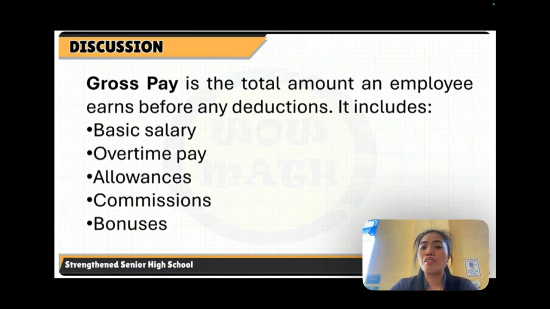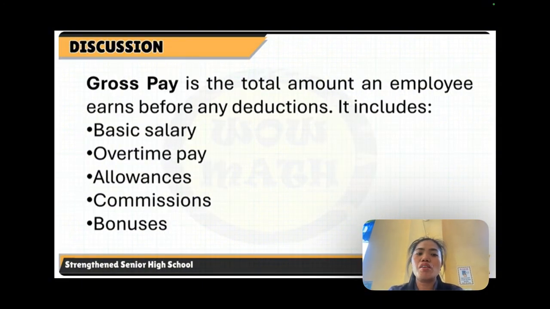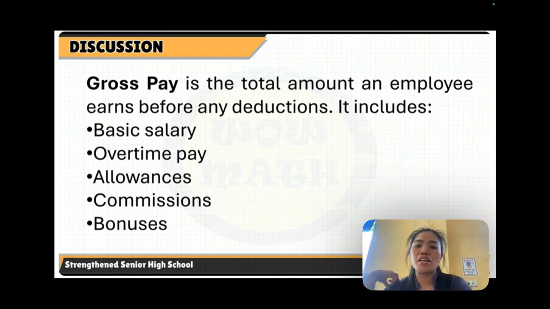So what is then the gross pay? By the way, the answer here, of course, 20,000 pesos, is not your take-home pay or your net pay because we have mandatory deductions that we discussed previously, just like the withholding tax, SSS or GSIS, Pag-ibig, and PhilHealth. The gross pay is the total amount an employee earns before any deductions. It includes the basic salary, the overtime pay, the allowances, the commissions, and the bonuses.